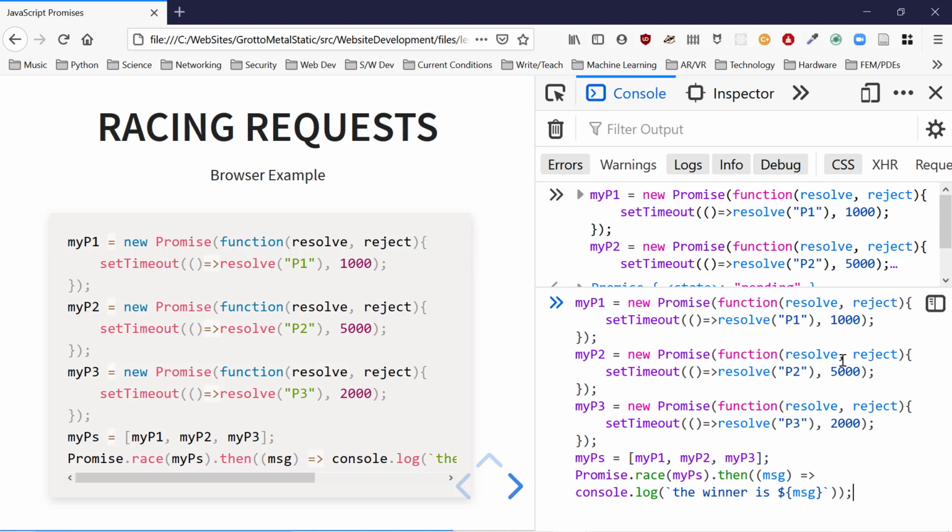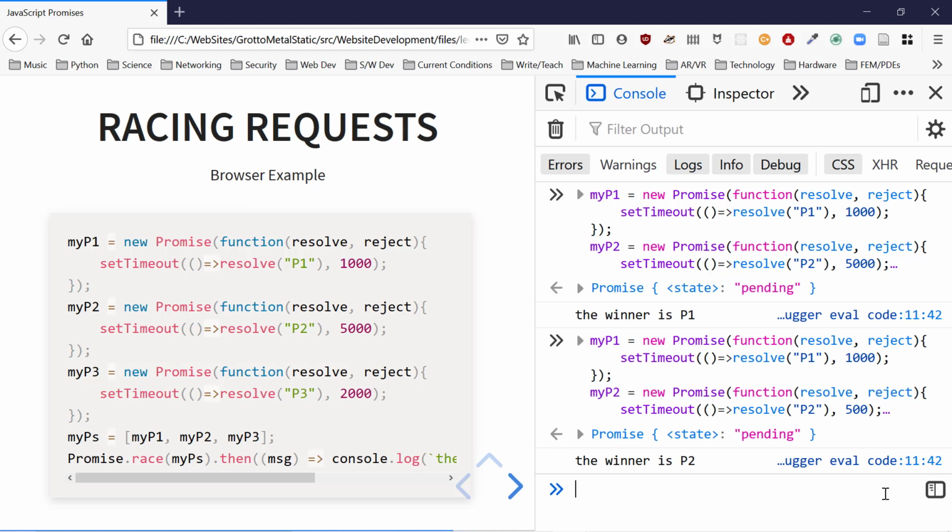I'm tired of P1 winning. Let's come here. Let's chop this down to half a second for P2. Run it again. The winner is P2.